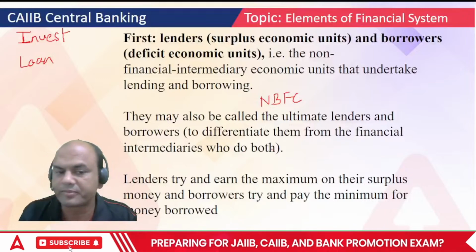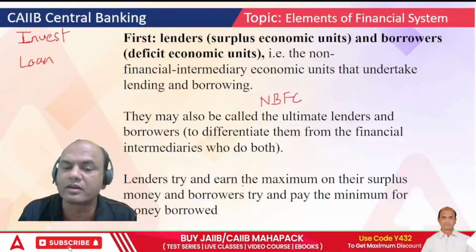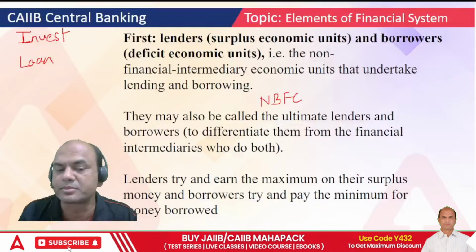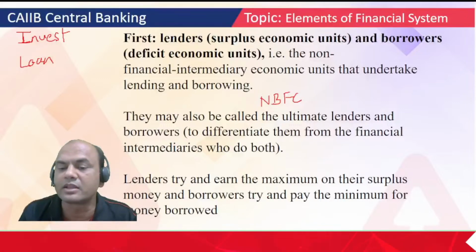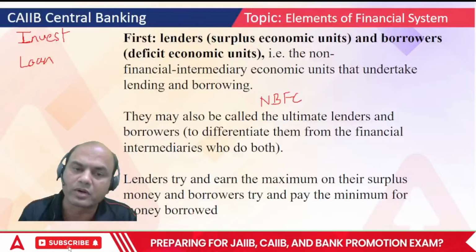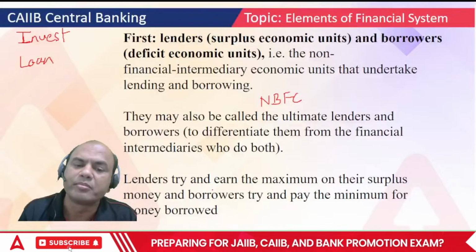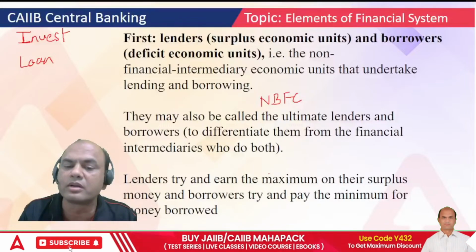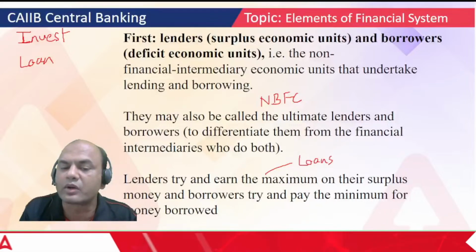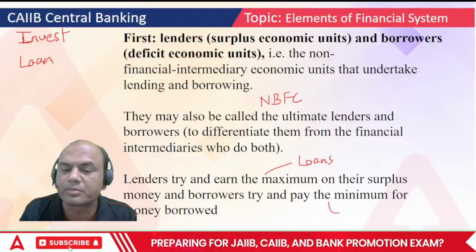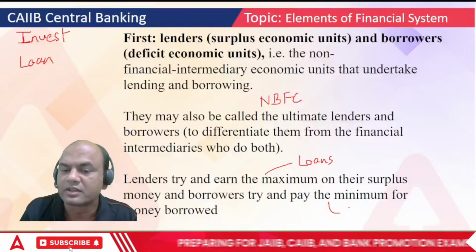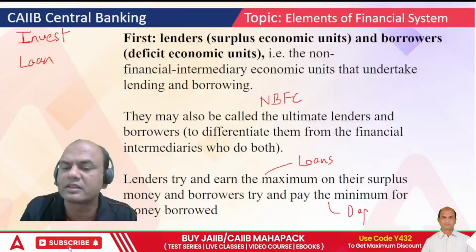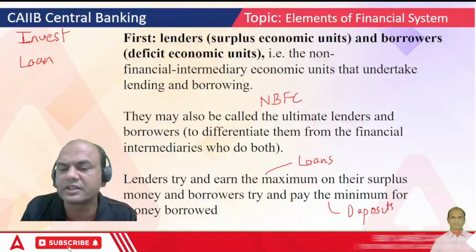Lenders try and earn the maximum on their surplus money, and borrowers try and pay the minimum for the money borrowed, right? That is the common logic. A bank will always try to earn maximum interest on loans, and always try to give least interest on deposits. That is the logic everyone follows, isn't it?